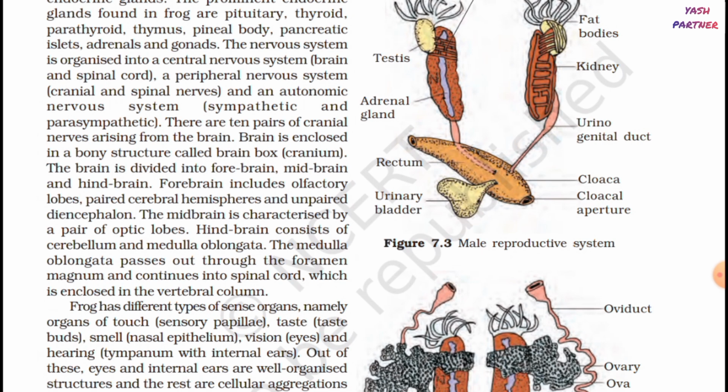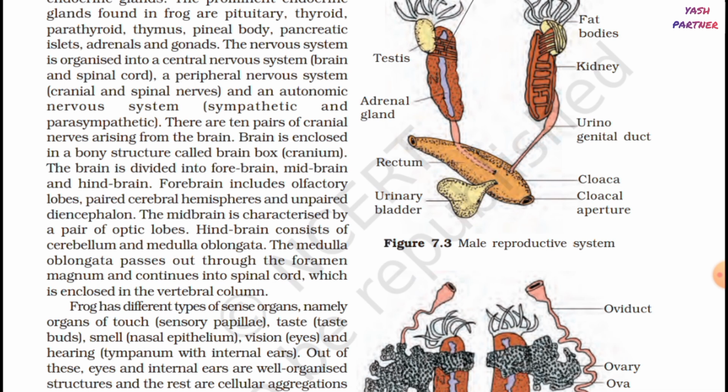The brain is divided into forebrain, midbrain and hindbrain. Forebrain includes olfactory lobes, paired cerebral hemispheres and unpaired diencephalon. The midbrain is characterized by a pair of optic lobes. Hindbrain consists of cerebellum and medulla oblongata. The medulla oblongata passes out through the foramen magnum and continues into spinal cord which is enclosed in the vertebral column.